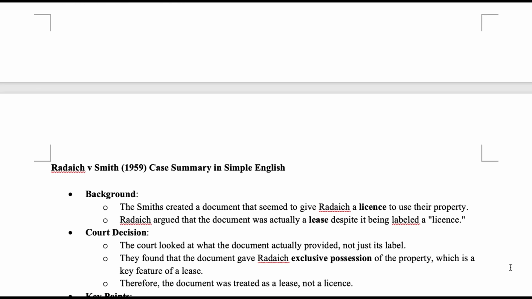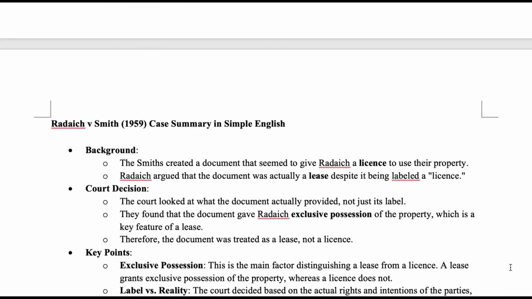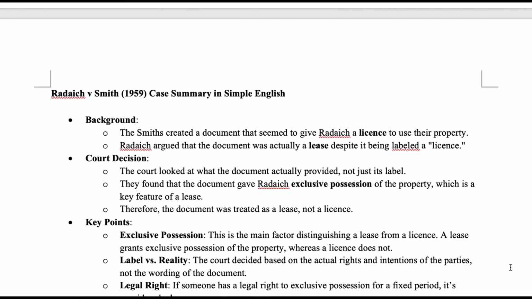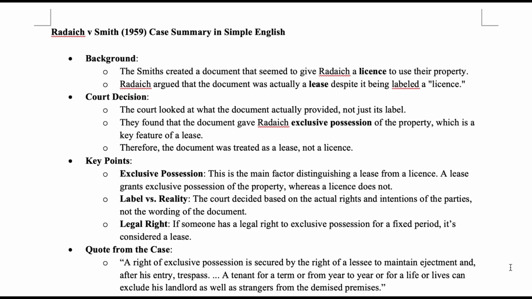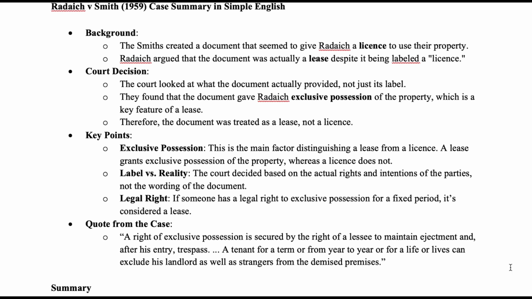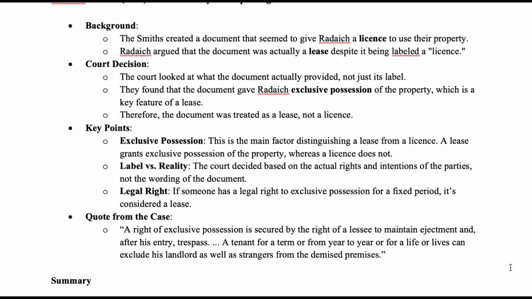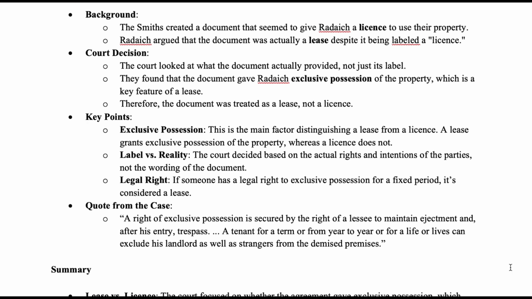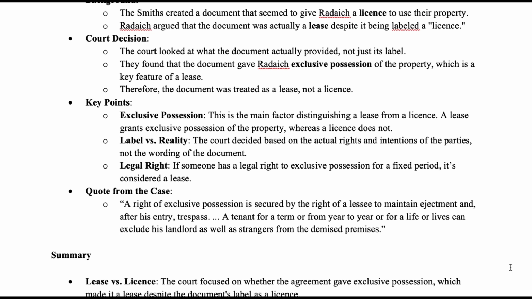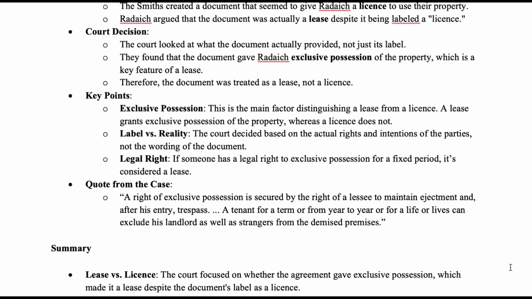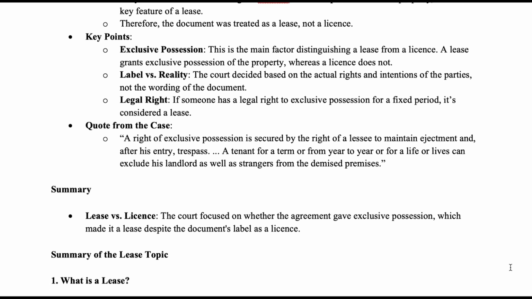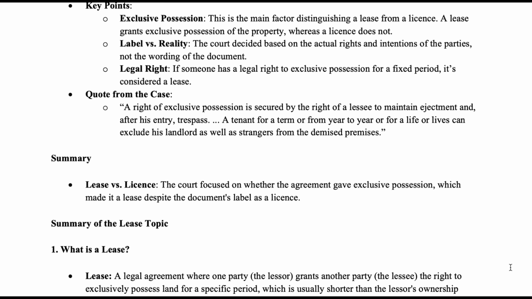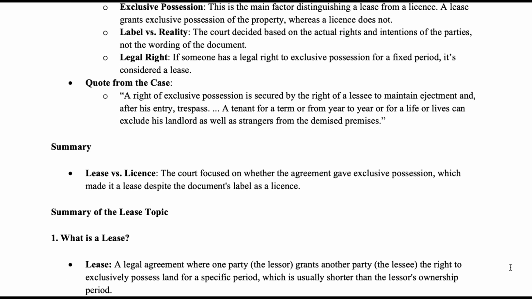5. Cancellation. Lease: Sections 243 to 252 of the Property Law Act 2007, PLA 2007, provide a process for cancellation. License: similar rules apply for licenses entered into after January 1, 2008, offering more protection. 6. Rent and seizure. Lease: lessors cannot seize property for unpaid rent. License: licensors might be able to seize goods if the license fee is unpaid. Note, seizure was abolished by section 265 PLA 2007. 7. Tax implications. Lease versus license: the distinction can affect GST and income tax considerations. Summary: understanding whether an agreement is a lease or license impacts rights, registration, assignment, legal claims, cancellation procedures, and tax matters.